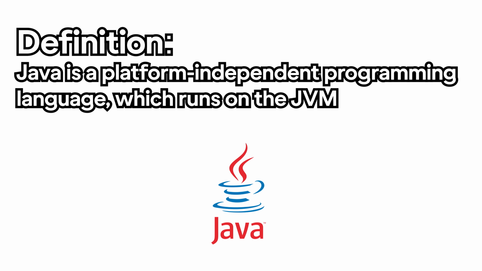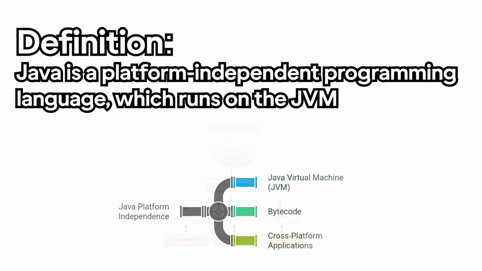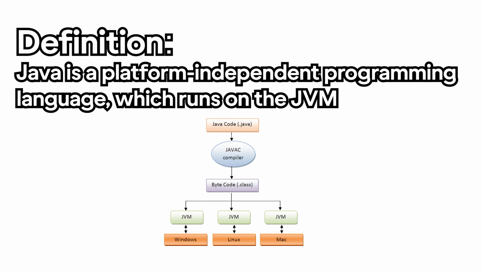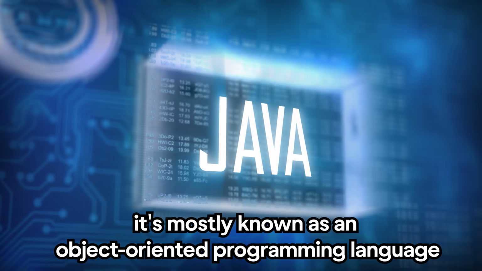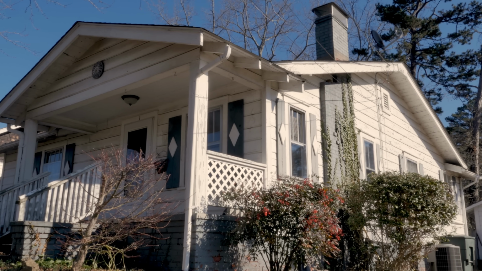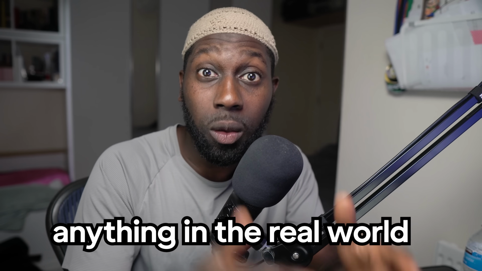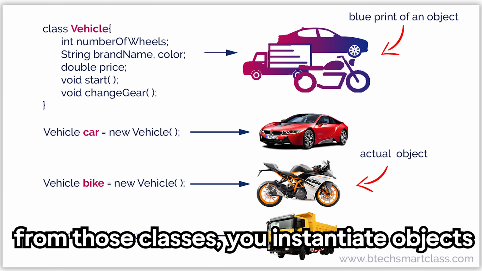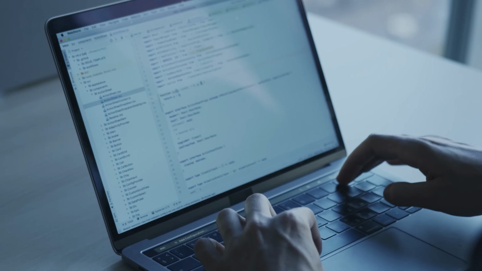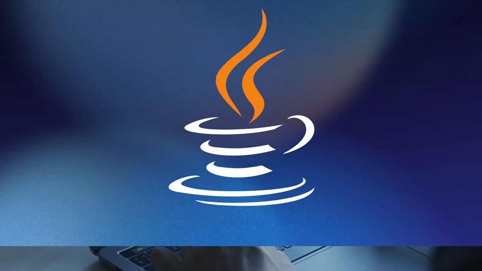So let's begin by understanding exactly what Java is. Java is a platform independent programming language which runs on the JVM, and it's mostly known as an object-oriented programming language, which means that you create a bunch of objects: house, car, person, and then you can combine them together. This is a very simple example, but you can model anything in the real world by creating a bunch of classes, and then from those classes you instantiate objects, and that's how they interact with each other.